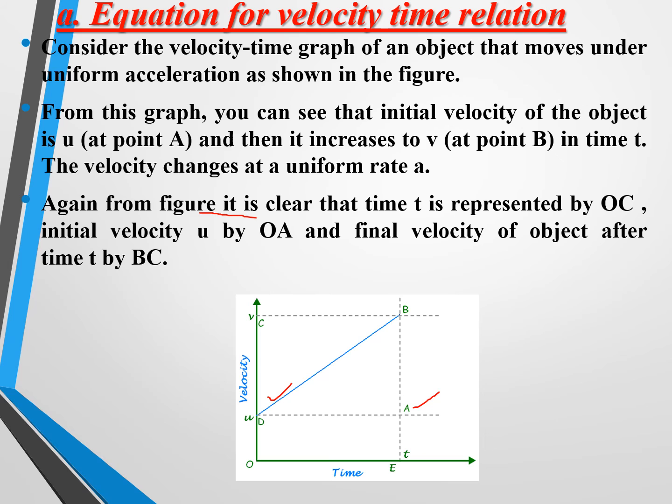Again from the figure it is clear that the time t is represented by OC, initial velocity u by OA and final velocity of the object after time t by BC. So OA is what? The initial velocity of the body.